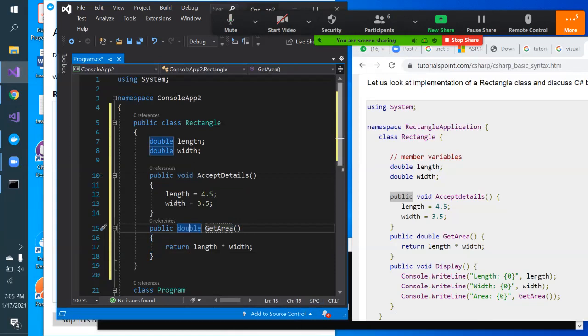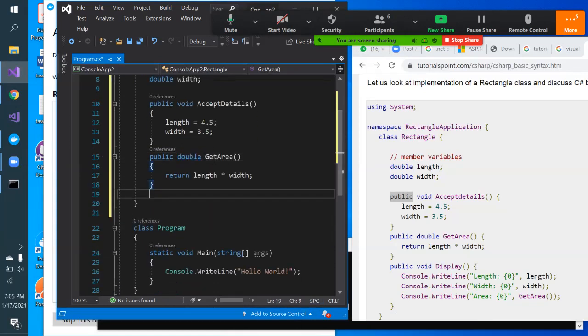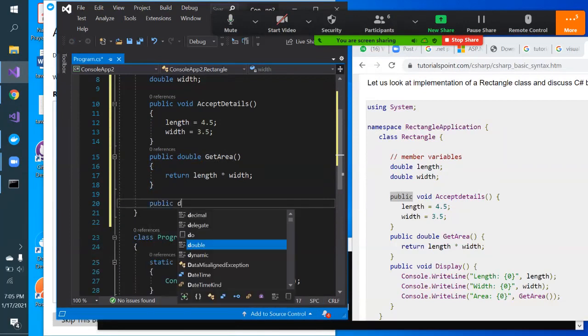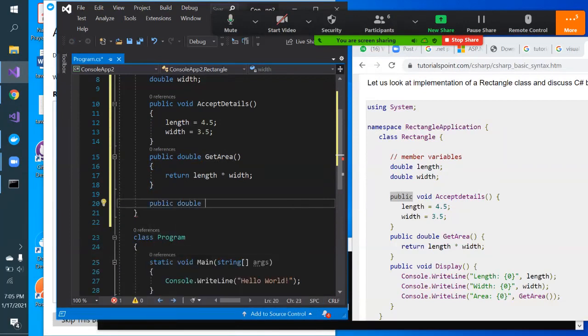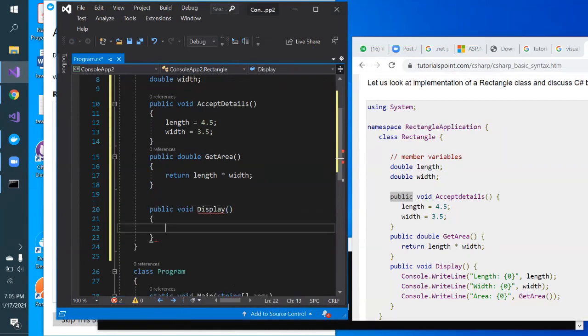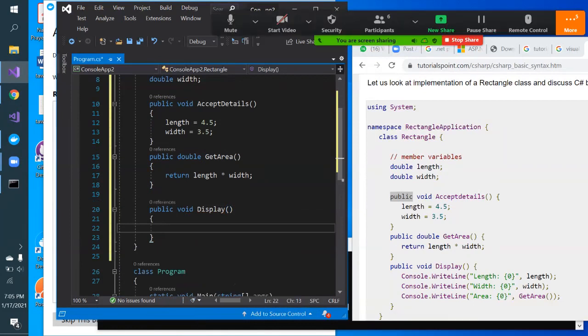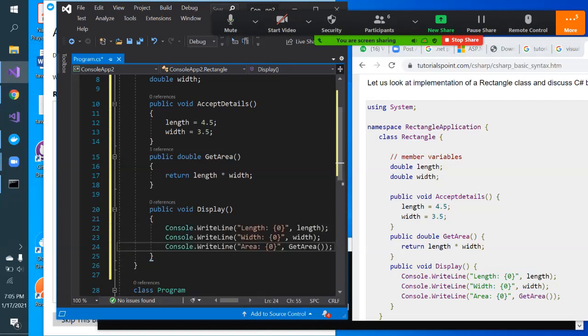And I should be writing some method which will display. Display means I want to print the length of the rectangle, the width of the rectangle, the area of the rectangle. So this is some command. Let me just copy it in order to save time. So I'm basically printing, and this Console.Write you already know.